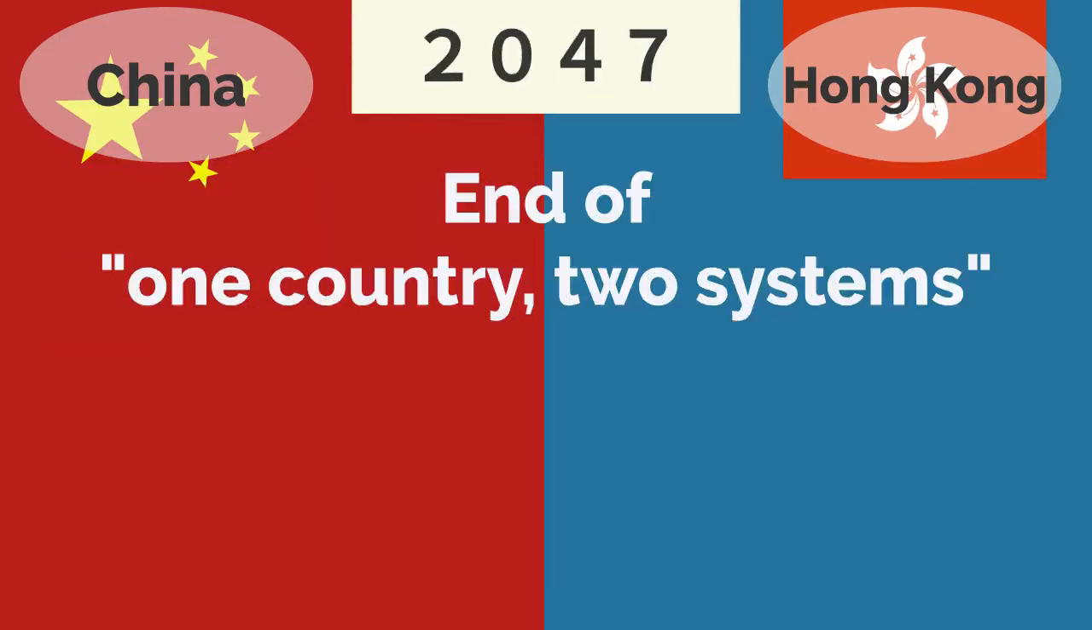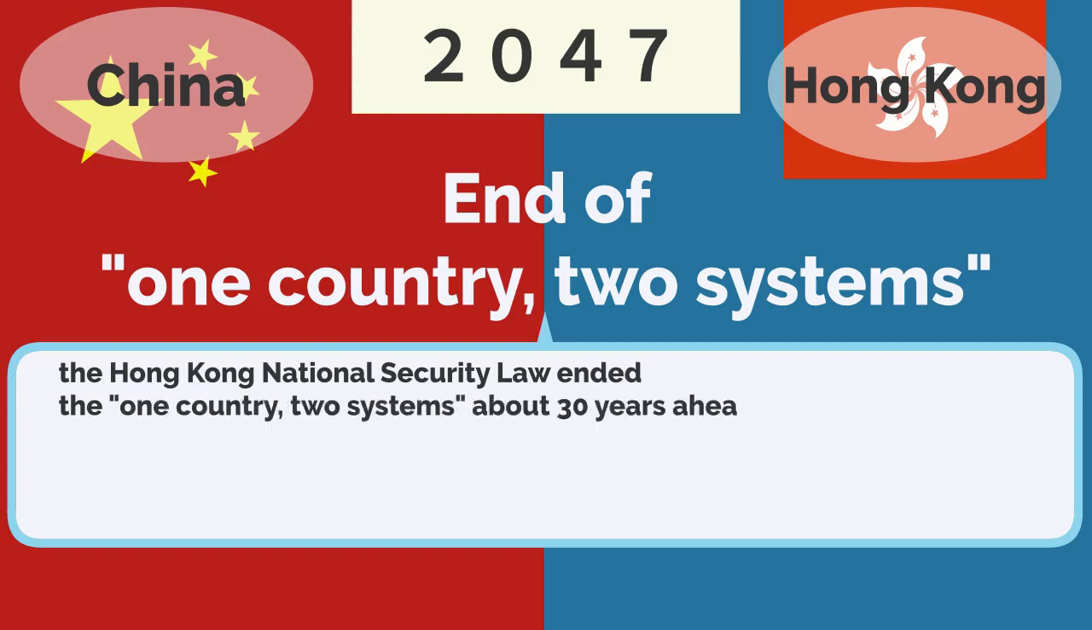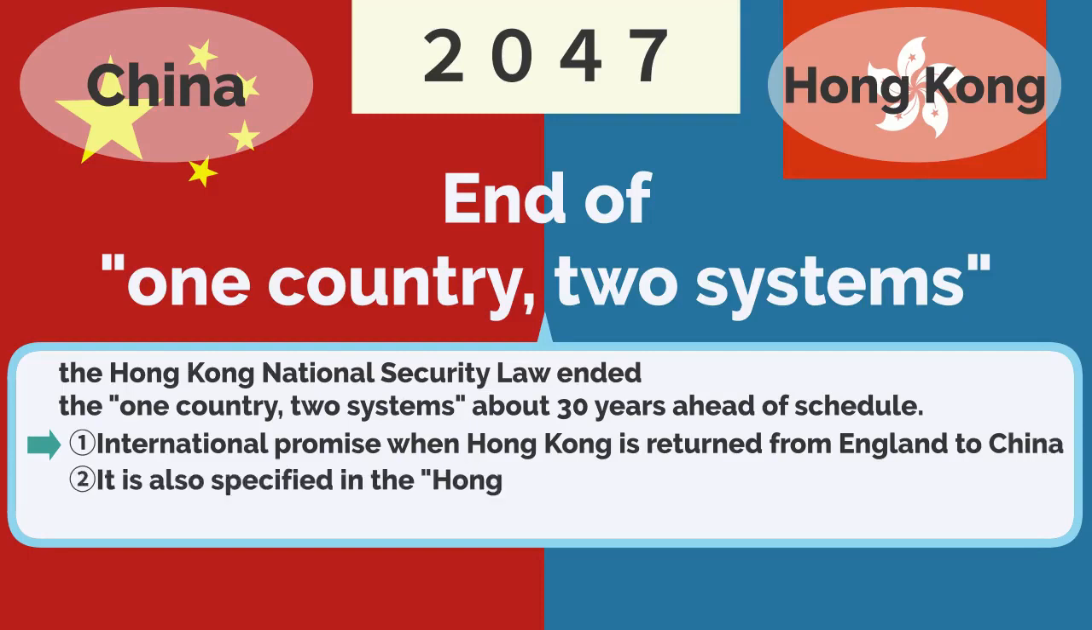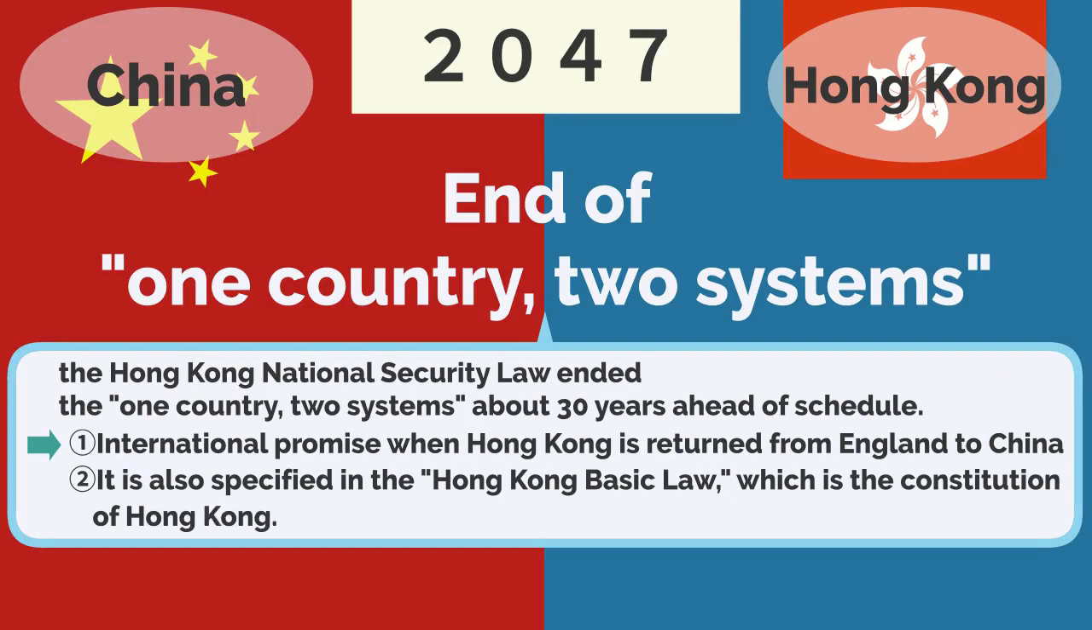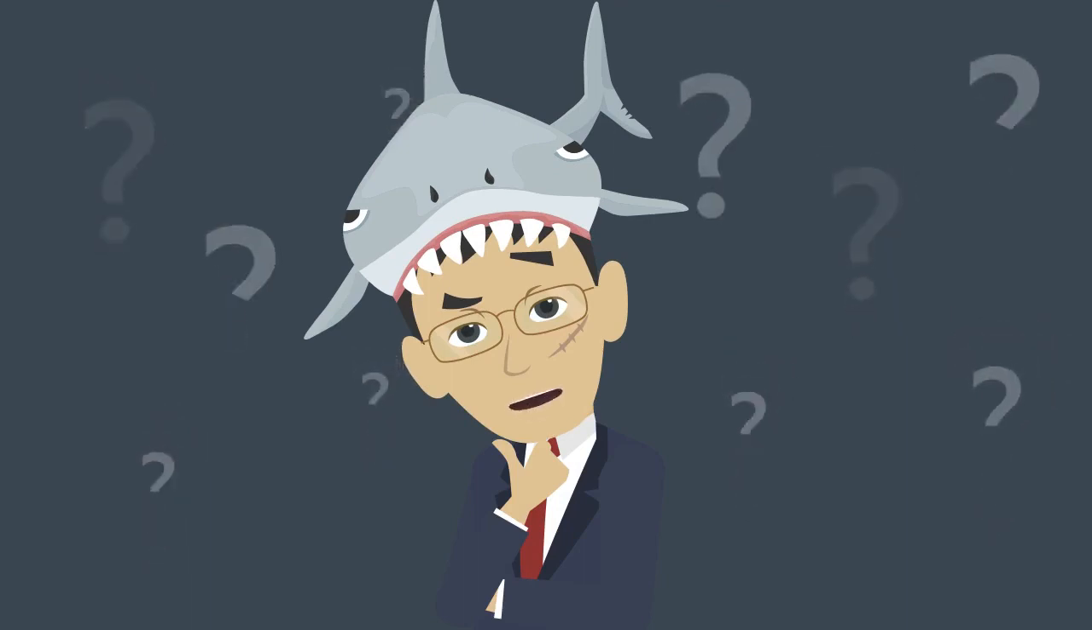2047, the deadline for termination of one country, two systems, will come. However, the Hong Kong National Security Law ended one country, two systems about 30 years ahead of schedule. One country, two systems is an international commitment made when Hong Kong was returned from the United Kingdom to China, and is also specified in the Hong Kong Basic Law, which is the Constitution of Hong Kong. So what's the problem with the Chinese government's intervention in Hong Kong?